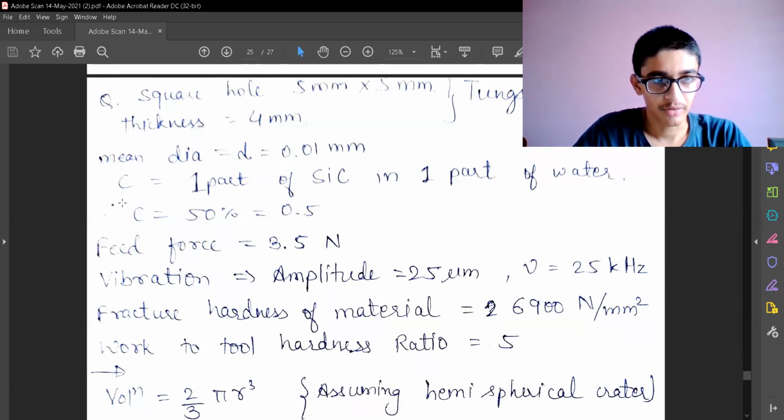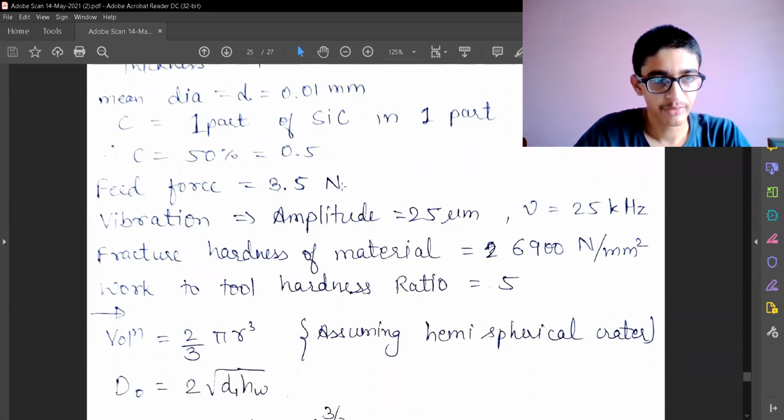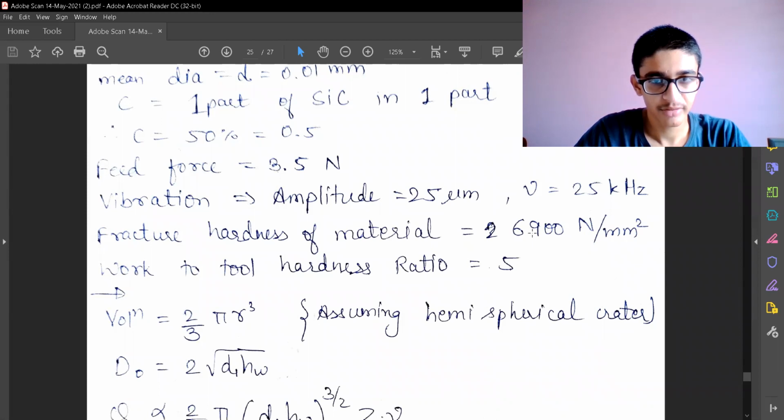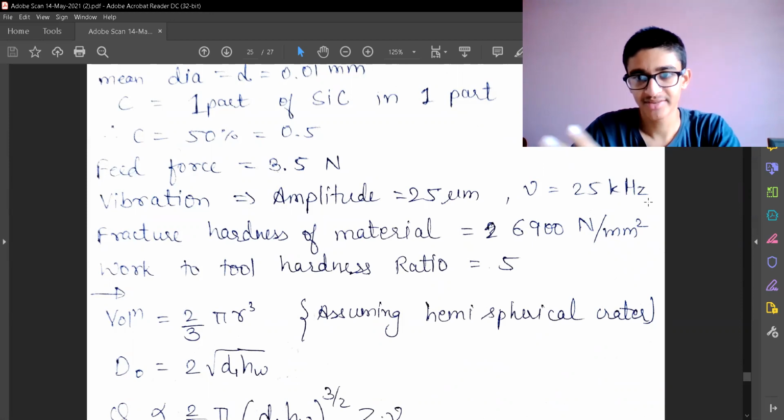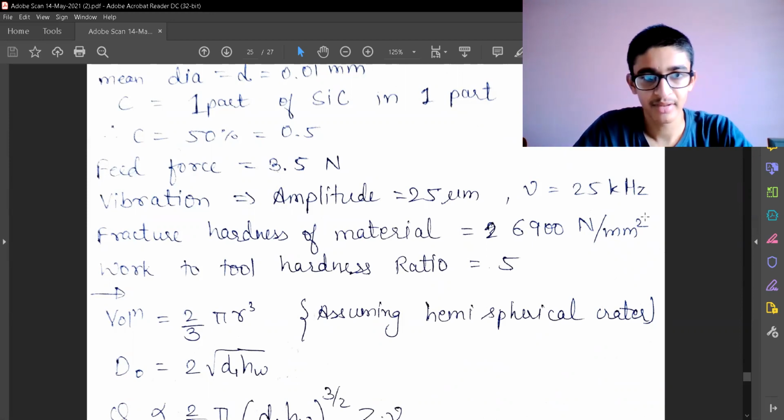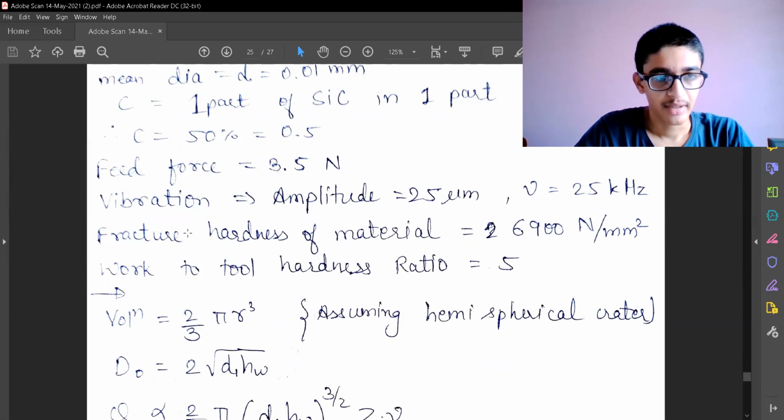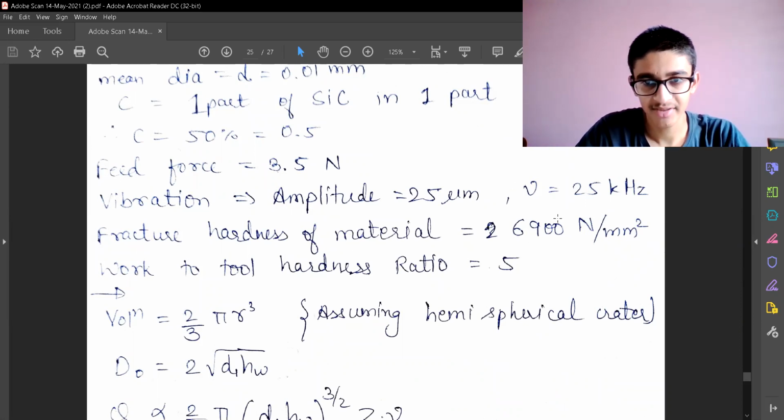Then the concentration C is given in terms of a sentence. That is 1 part of SiC, silicon carbide, the abrasive particle, in 1 part of water. That means the concentration is 50%. The feed force is 3.5 Newton. The amplitude of vibration is 25 micrometer and the frequency of vibration is 25 kilohertz. That's the range in which the ultrasonic frequency lies. And the fracture hardness of the workpiece material, tungsten carbide, is 6,900 Newton per mm square.